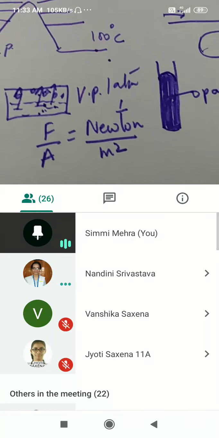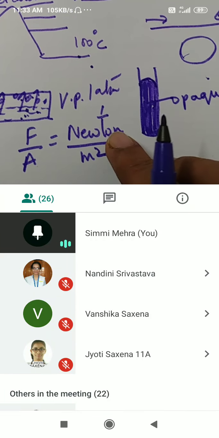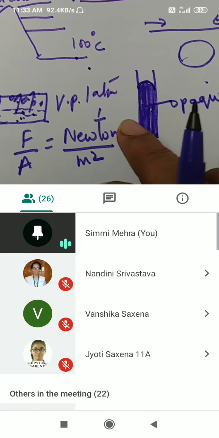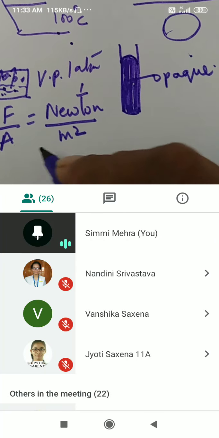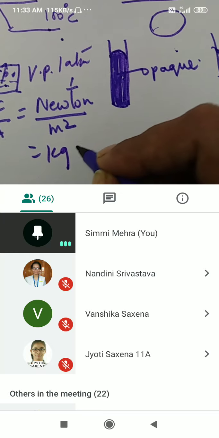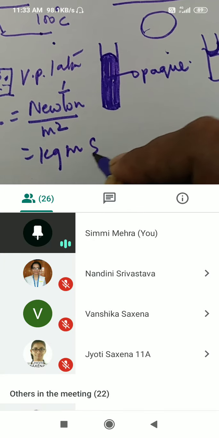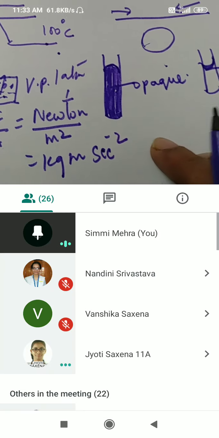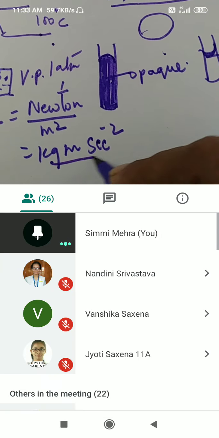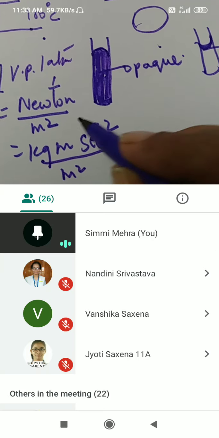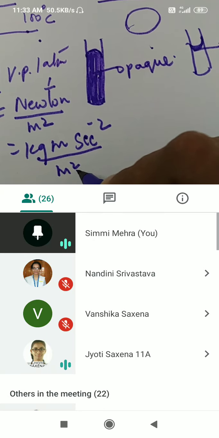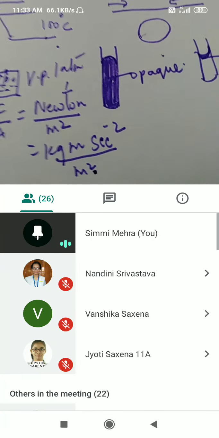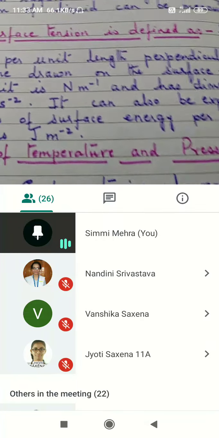But here, what does Newton stand for? Kg meter per second square, right? So if we write kg meter per second square upon meter square, what are we left with? Only meter. Correct. So these will be its dimensions.